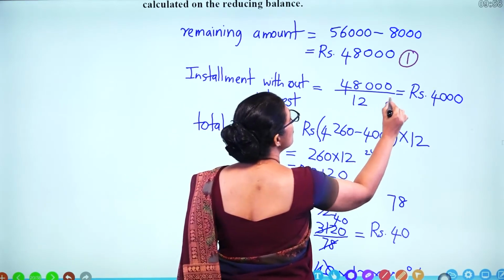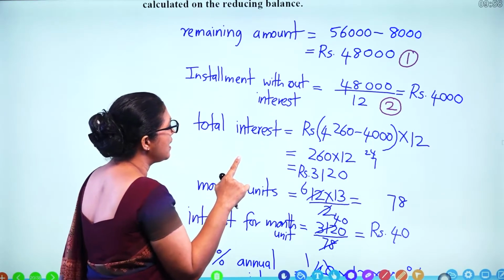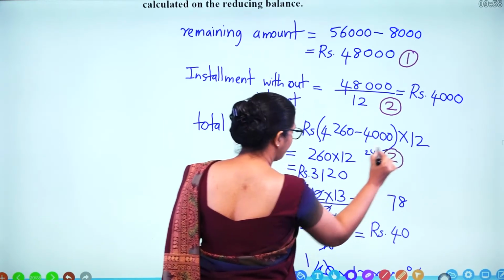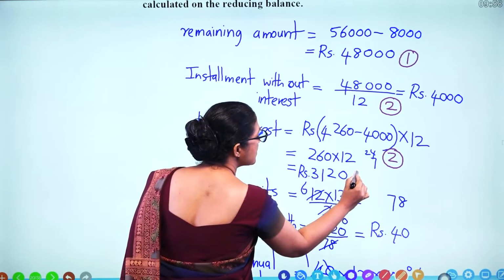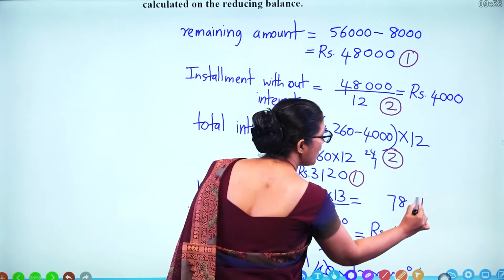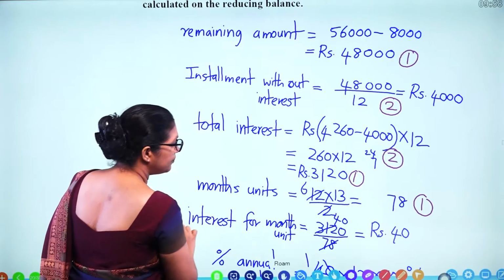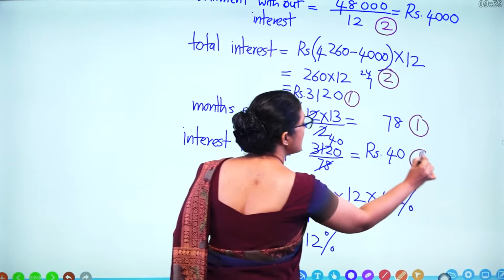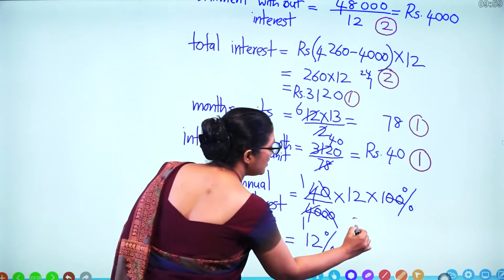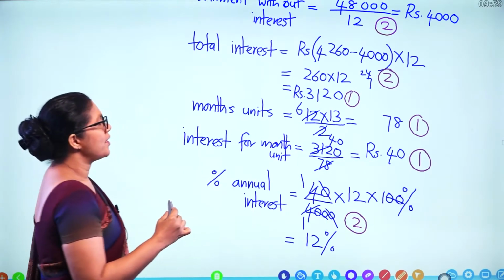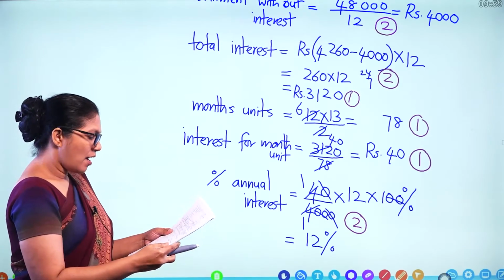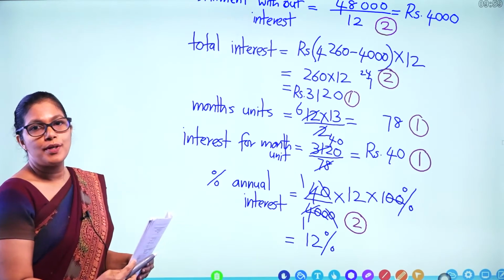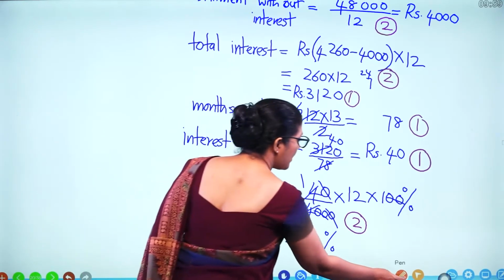This one 1, this one 2, 3, 4, 5, 6, 7, 8, 9, 10. So for the whole question you are getting 10 marks. For the final answer, 12% annual rate. So let's do the next question.